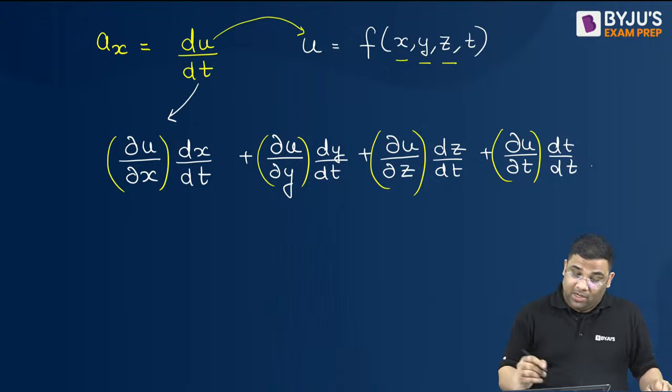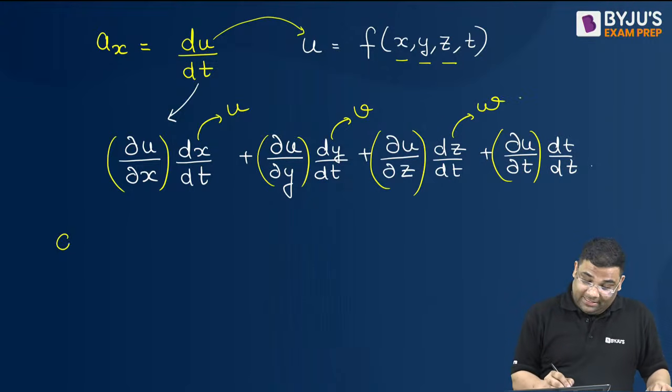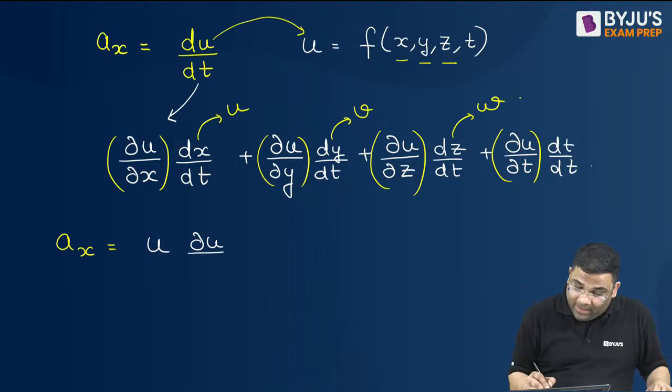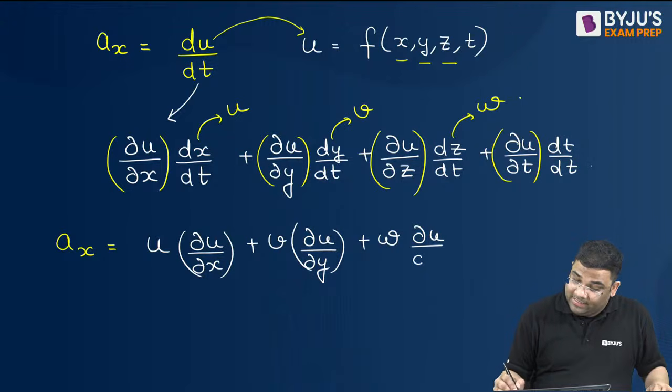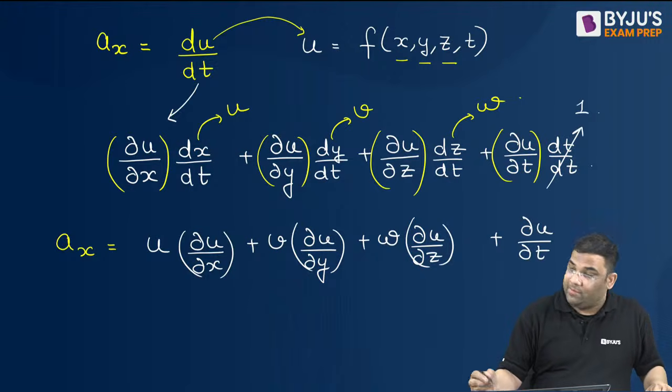Now dx by dt is u, dy by dt is v, and dz by dt is w. So the acceleration in the x direction will be u into del u by del x, plus v into del u by del y, plus w into del u by del z, and then the last term, del u by del t, since del t by del t is 1.